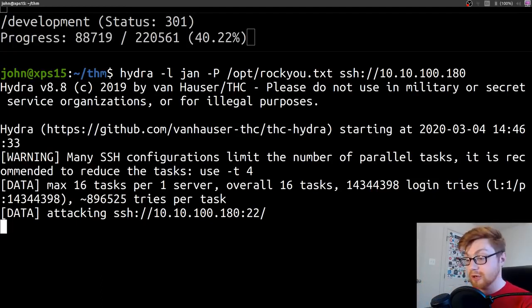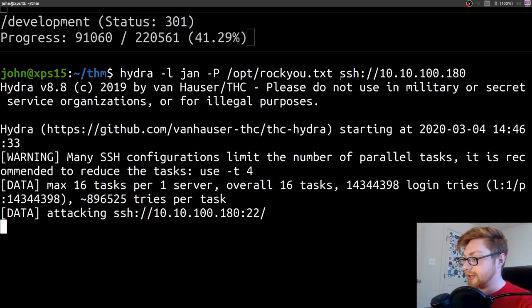If you don't know, Hydra is a password guesser. It'll brute force passwords by trying to connect to a service with given credentials. So you could specify a user file, or a list of usernames that you would want to try, and a password file, just as we did there. If you use a capital L, that allows you to specify a user file, or just a username with a lowercase l. Same thing with password. If you want to use a lowercase p, you could use one static password, and it could loop through a list of usernames or one specific username, etc.